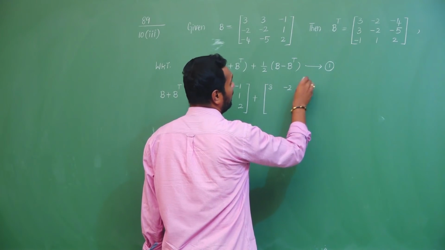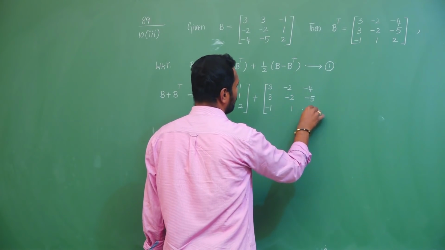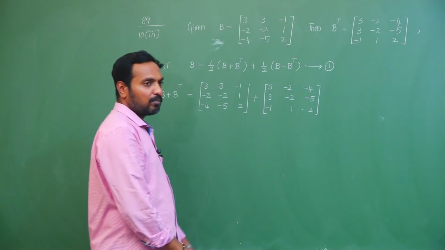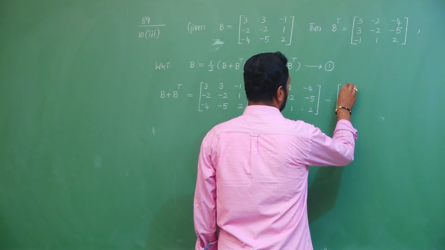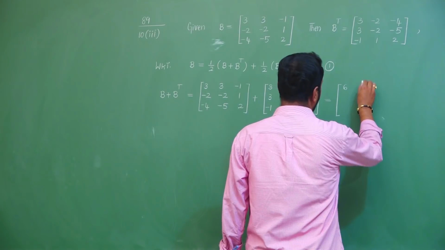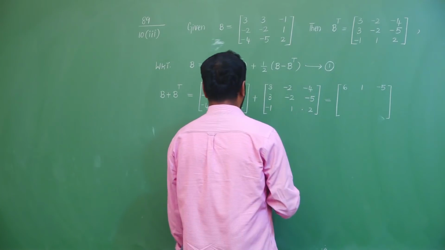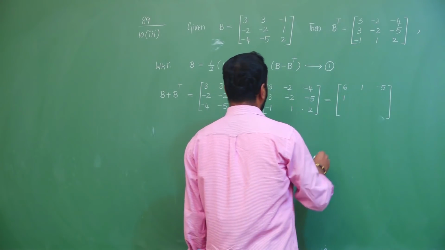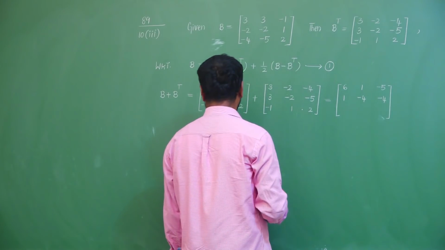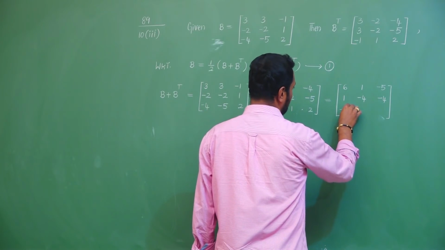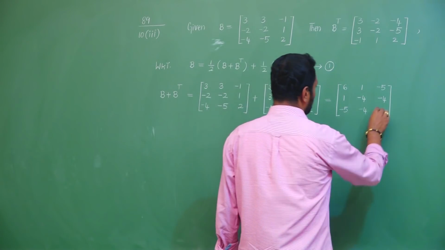If you add the corresponding elements, you will get 3 plus 3 is 6, 3 minus 2 is 1, minus 1 minus 4 is minus 5, minus 2 plus 3 is 1, minus 2 minus 2 is minus 4, 1 minus 5 is minus 4, minus 4 minus 1 is minus 5, minus 5 plus 1 is minus 4, 2 plus 2 is 4.